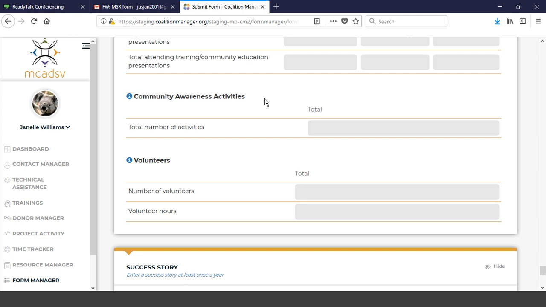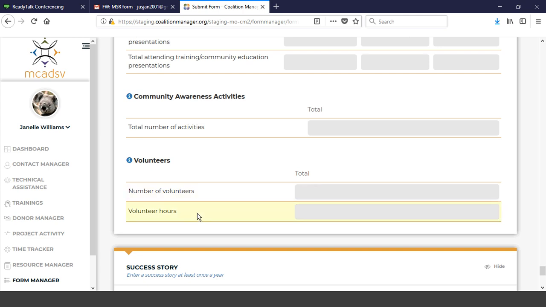It's not reported back out in any of our statistics, and honestly, that section was confusing for folks. So that section was taken out, but that just means that's just a few less numbers you have to actually enter.